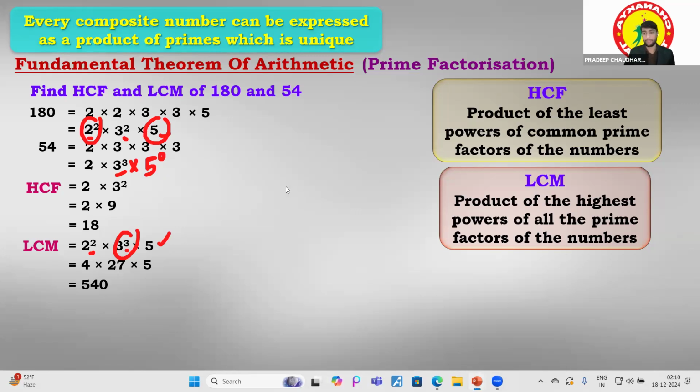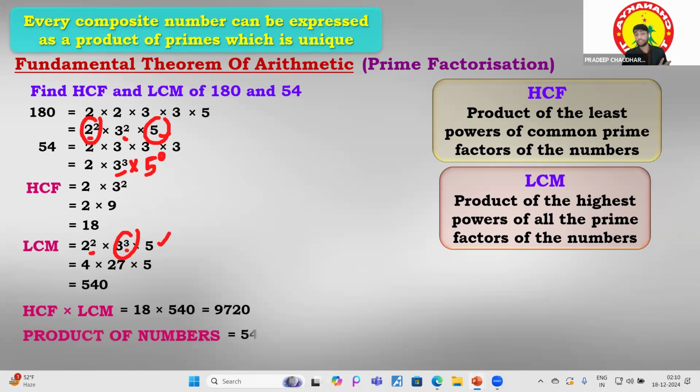Let's move to another slide. So HCF into LCM is what? 18 multiplied by 540, you are getting 9720. There is another very important property. Of course, the 2 marker or 3 marker question can come in your exam only from this property. And the product of numbers, 54 multiplied by 180, what will you get? You will also get the same 9720.